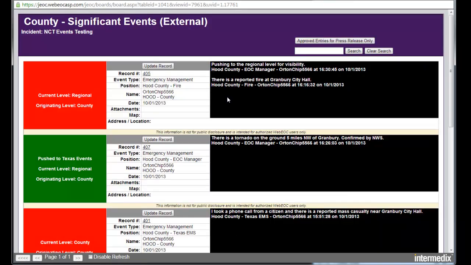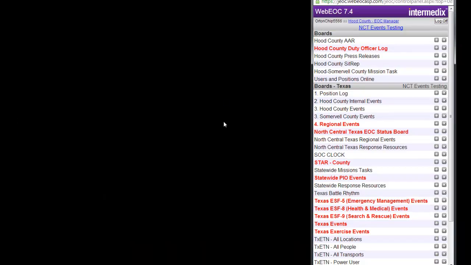So this is how the process works. The important thing to note here is that cities can see the external events, and they can see the regional external events. And the county can't see down into the cities. So you'll notice that as Hood County, I cannot see Granbury or any of the other cities here, and that's by design.